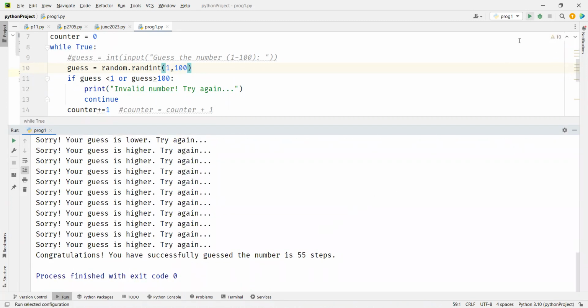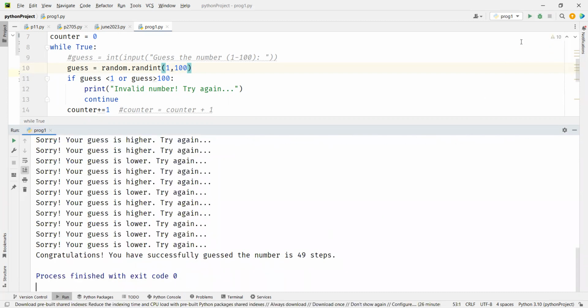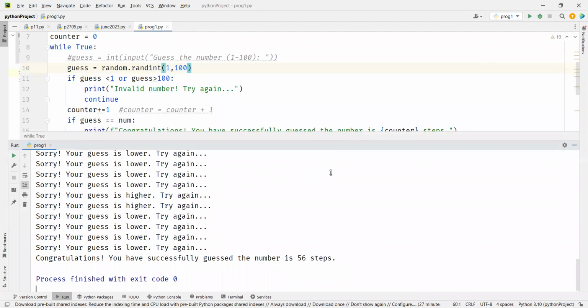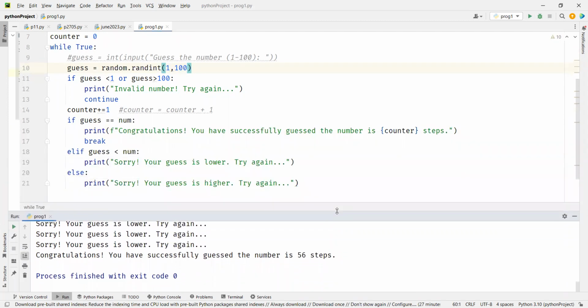55 steps. 49 steps. 264 steps. 56 steps. Do you think we are better than the computer? Yes, we took less, only 8 steps. See, we had a logic. The logic was that when you know the number is lower, you will not guess beyond that. But here, every time we are doing a random number.